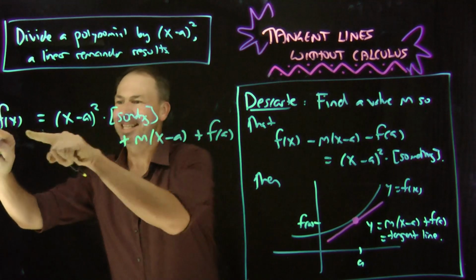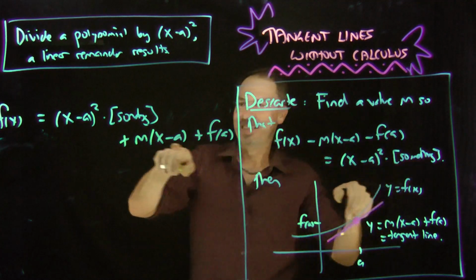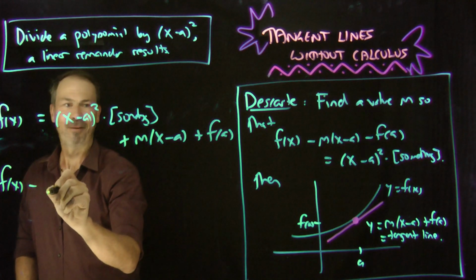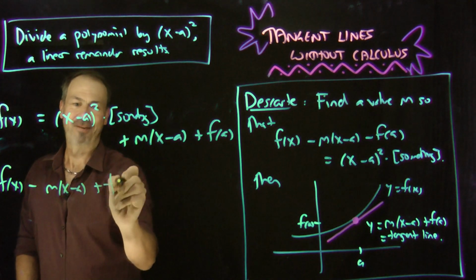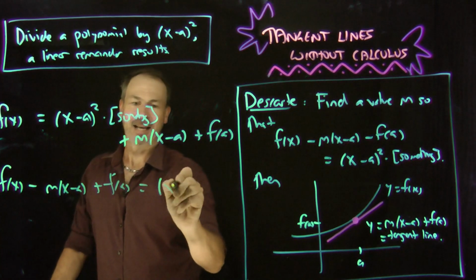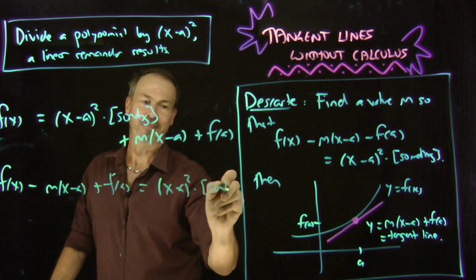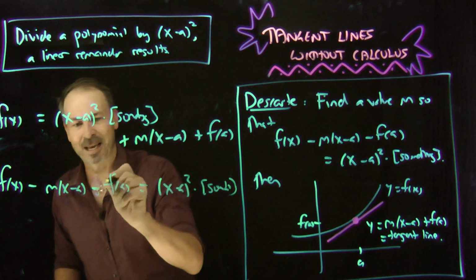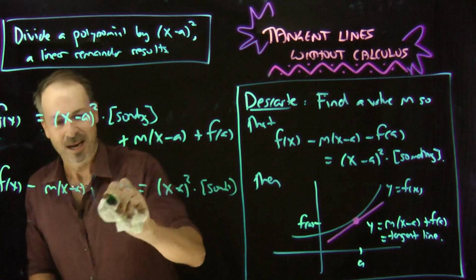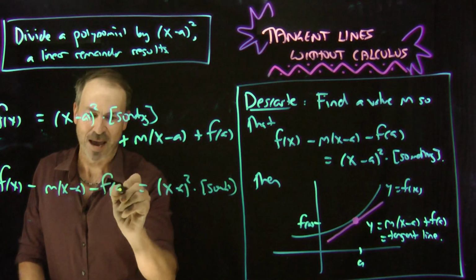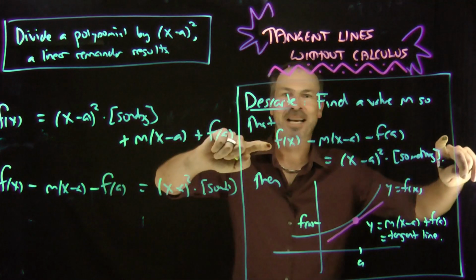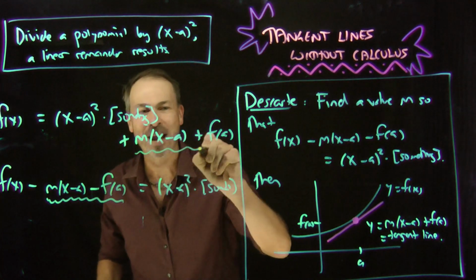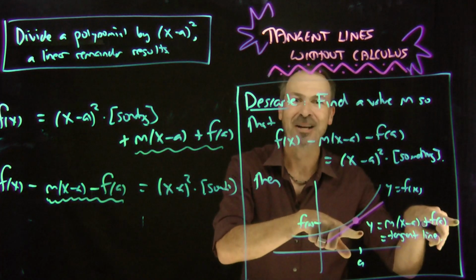But look at this. This is exactly the same setup as here. That is, this is saying if you divide out by x minus a squared, you could write f of x minus m of x minus a minus f of a equals x minus a squared times something. Bingo! Beautiful, beautiful. Sorry, that's a minus, and my handwriting is terrible because I'm so excited, forgive me. That is precisely the setup of Descartes' work, in which case, yes, that remainder is exactly the tangent line to the curve.